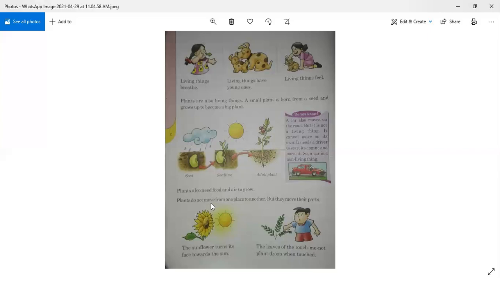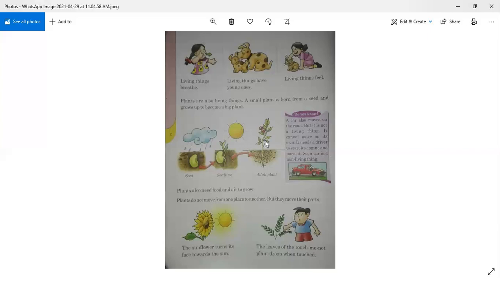Plants do not move from one place to another, but they move their parts. An adult plant cannot move from this place to this place, but yes, they move their different kinds of parts. They grow from downwards to upwards, in a vertical way.